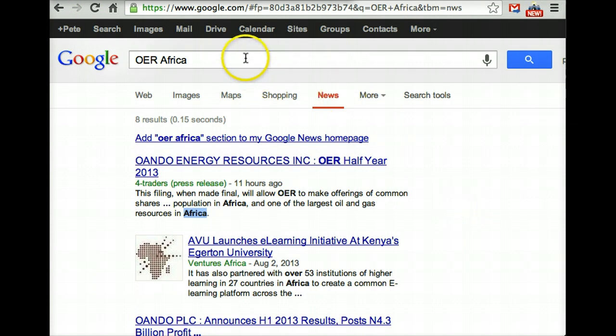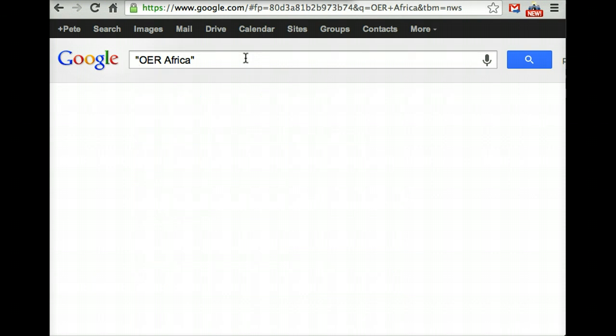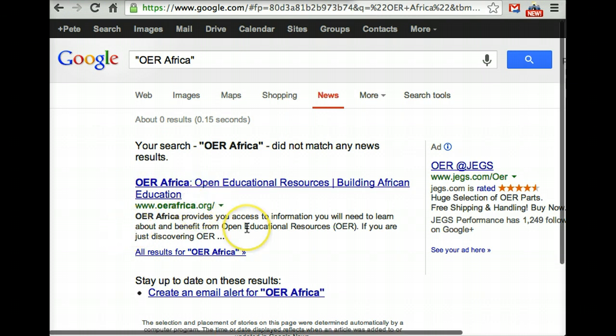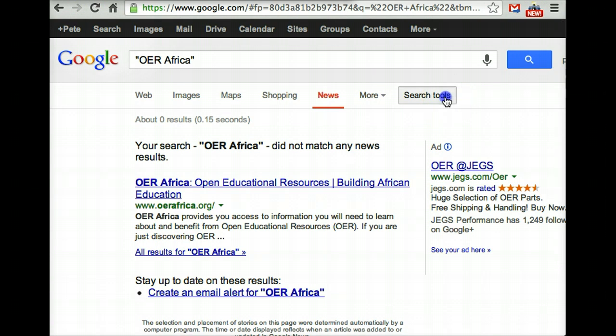So let's put quote marks around OER Africa in the search term, and I'll press enter again. And now we see again it came up with the OER Africa site, but nothing else. So it says here OER Africa in quotes did not match any news results. But we can dig a little deeper. So I'm going to click on the Search Tools button. That gives me three new menus below.